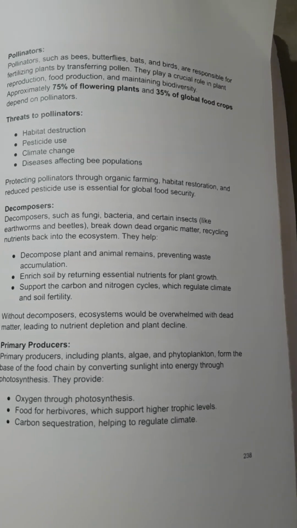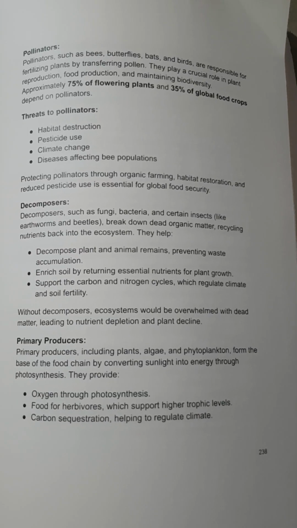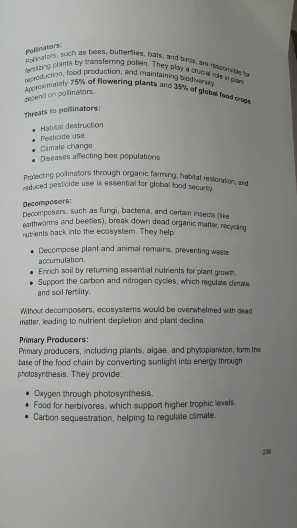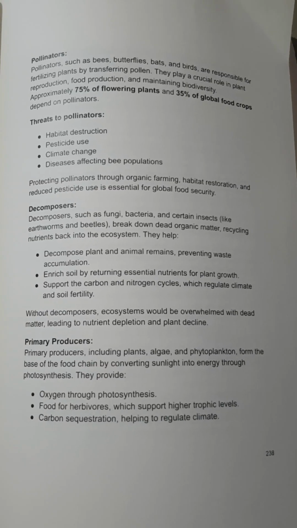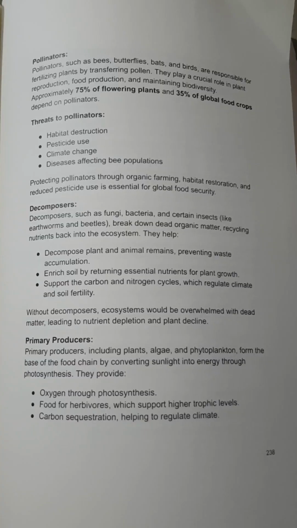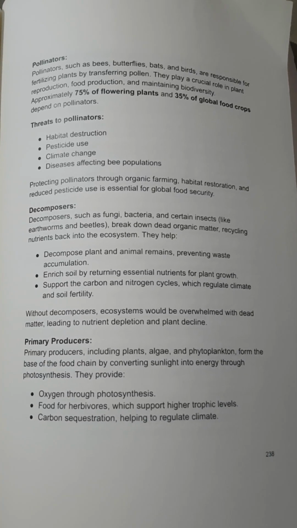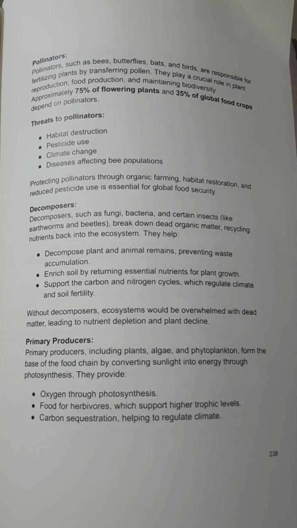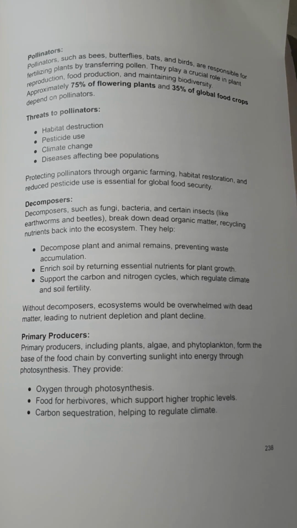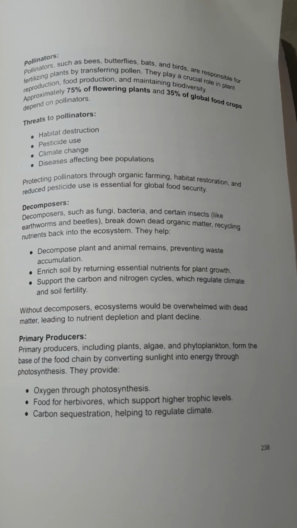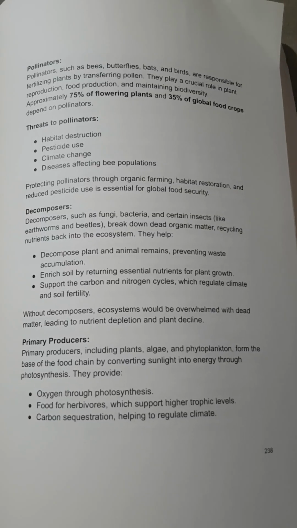Pollinators. Pollinators, such as bees, butterflies, bats, and birds, are responsible for fertilizing plants by transferring pollen. They play a crucial role in plant reproduction, food production, and maintaining biodiversity. Approximately 75% of flowering plants and 35% of global food crops depend on pollinators. Threats to pollinators: habitat destruction, pesticide use, climate change, diseases affecting bee populations.